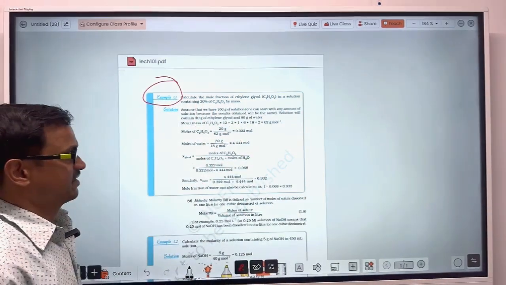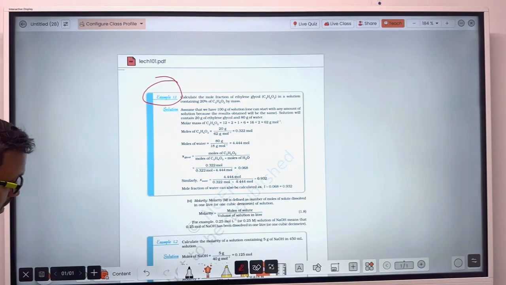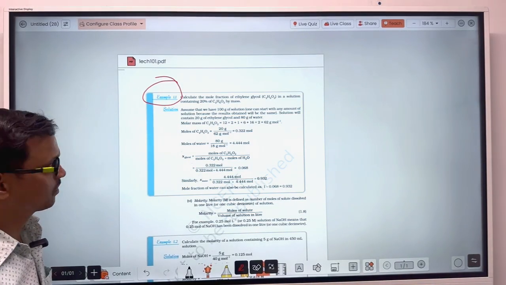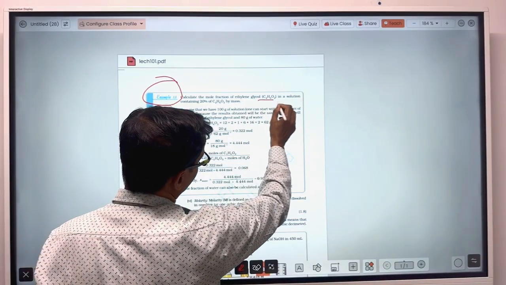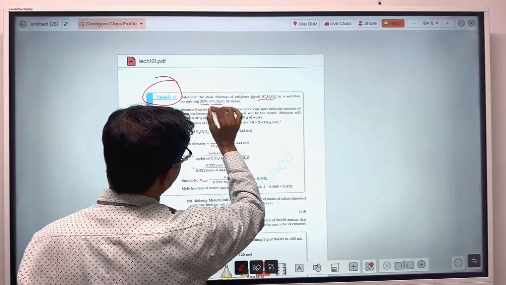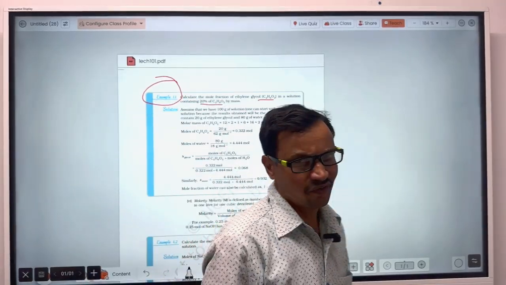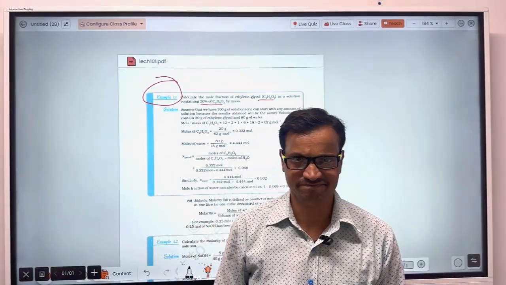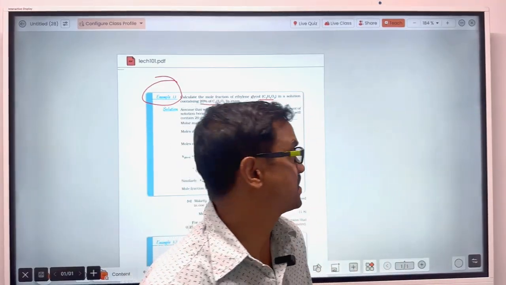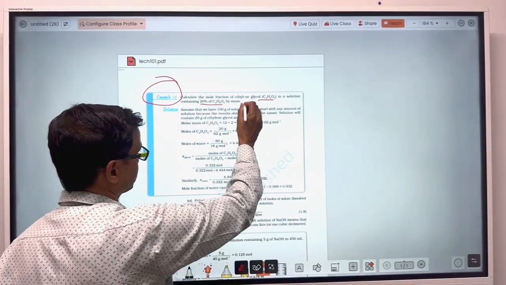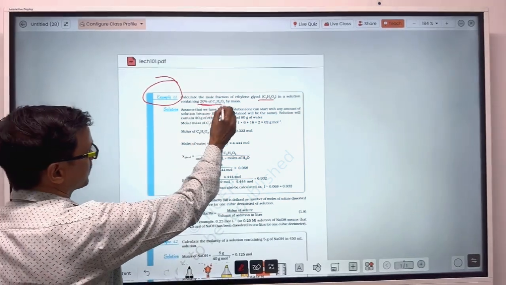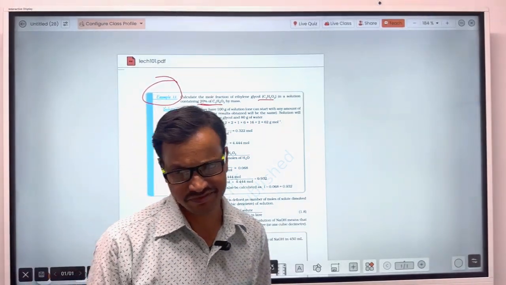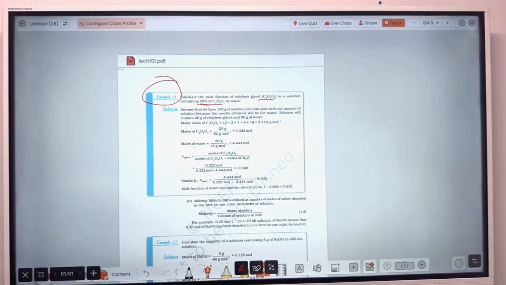Calculating this mole fraction of ethylene glycol. Let's see how to solve this question. The question is: calculate the mole fraction of ethylene glycol in a solution containing 20% of ethylene glycol. You will have to find out the mole fraction of ethylene glycol in 20% of ethylene glycol. Okay, let's solve this question.